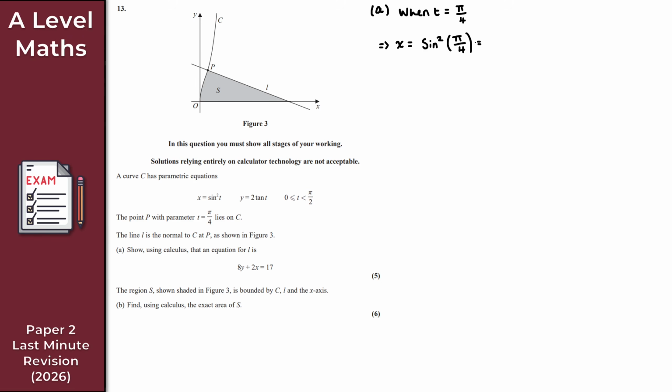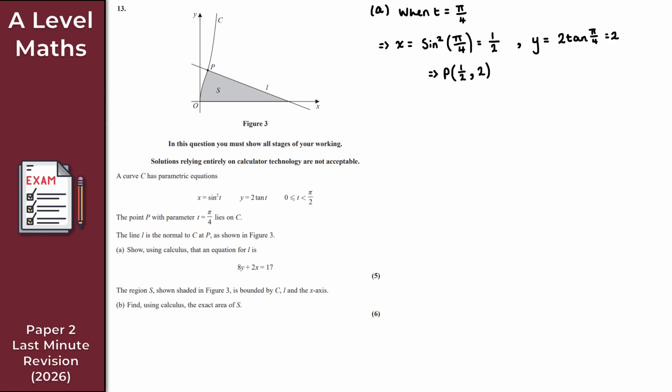Roll this into your calculator, we get 1 over 2. And for y, y is 2 tan pi over 4. Well, tan of pi over 4 is 1, 2 times 1 gives us 2. So P has coordinates 1 over 2 and 2.